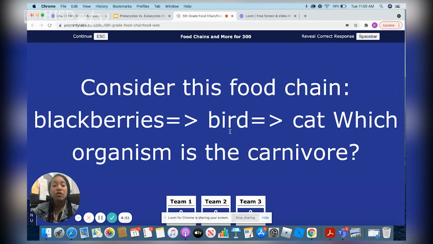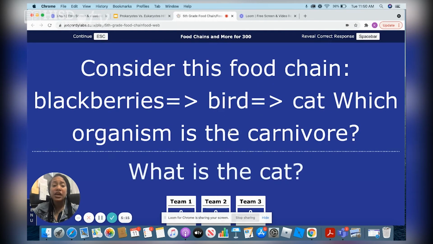Food chains and more for 300. Now consider this food chain: blackberries, bird, cat. Which organism is a carnivore? Now remember, the definition of a carnivore means that you only eat meat. So if an organism only eats meat, which organism in this food chain would be considered the carnivore? Correct again. The carnivore within this food chain would be the cat.